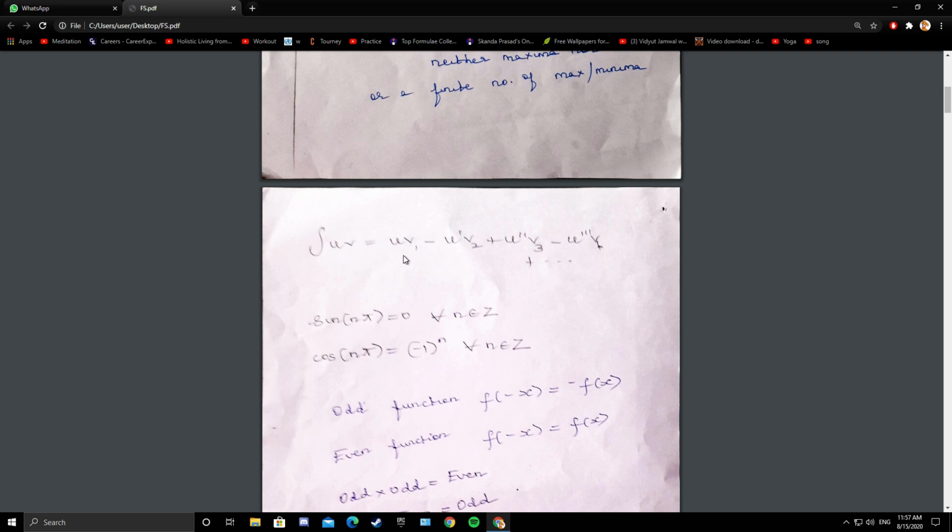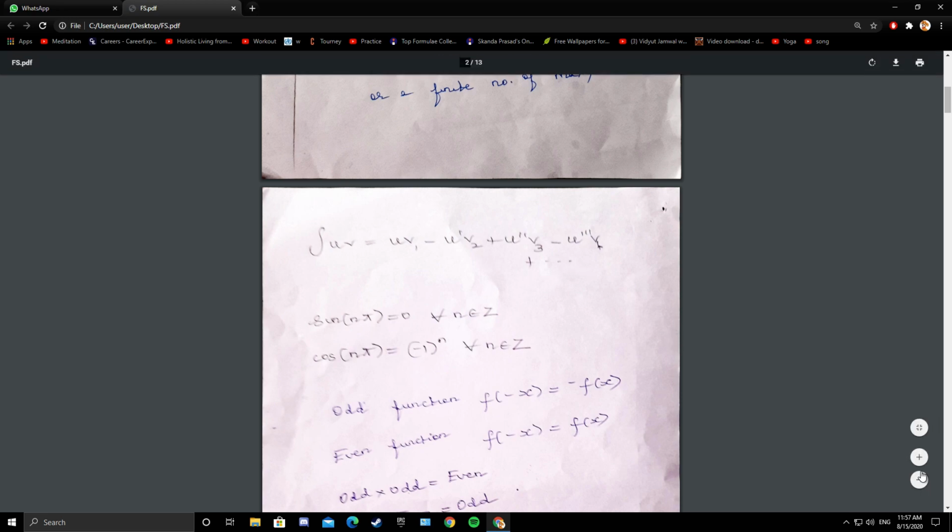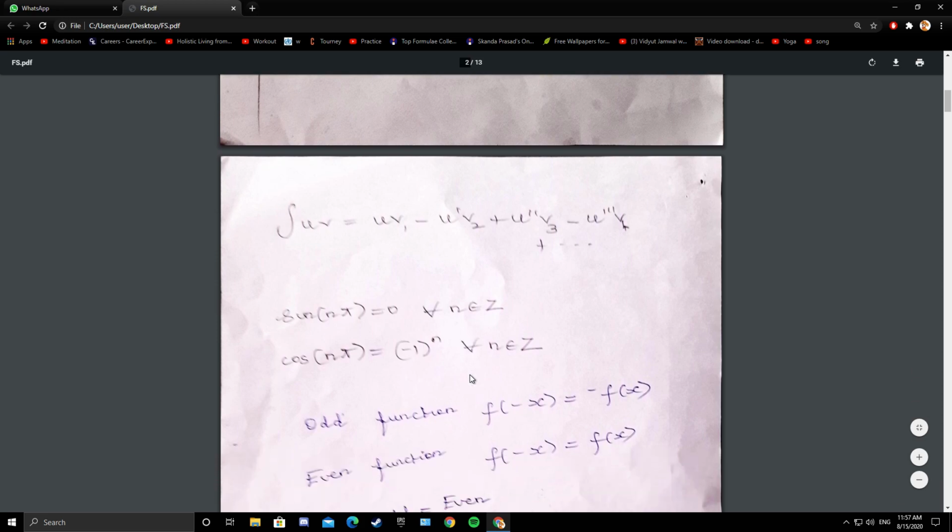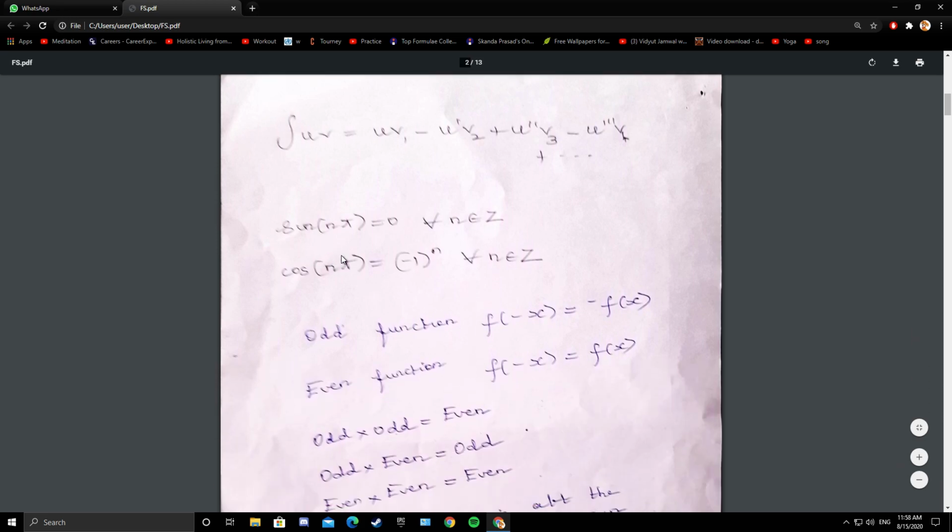And then, for doing problems, you should remember the Bernoulli rule of integration by parts: integral uv equals u v1 minus u dash v2 plus u double dash v3 minus u triple dash v4 plus etc. Dashes for differentiation, suffixes for integration. Then you will be using these two in most of the problems. Sine of n pi is 0 for all integral multiples of pi, cos of n pi is minus 1 whole power n, where n is an integer.